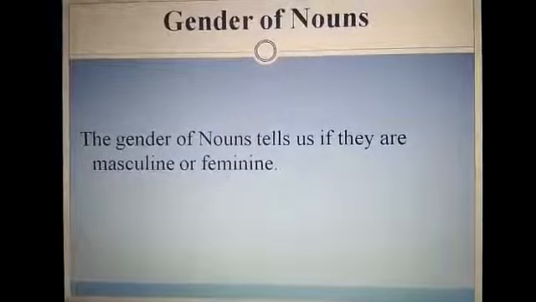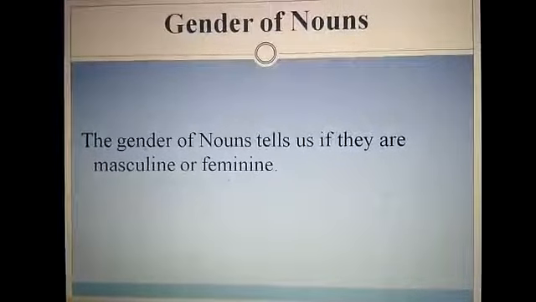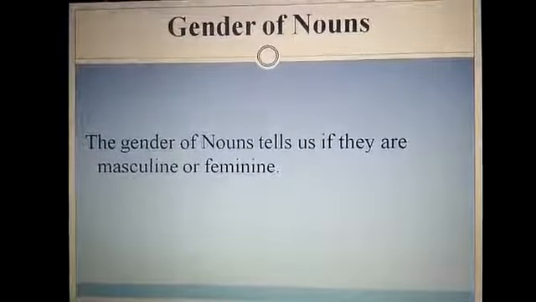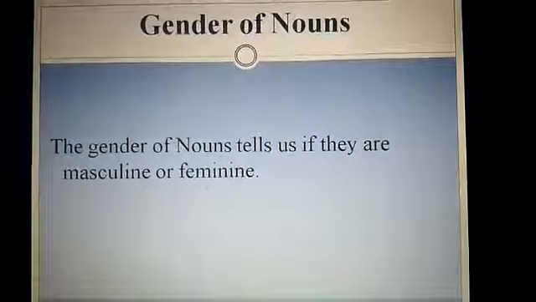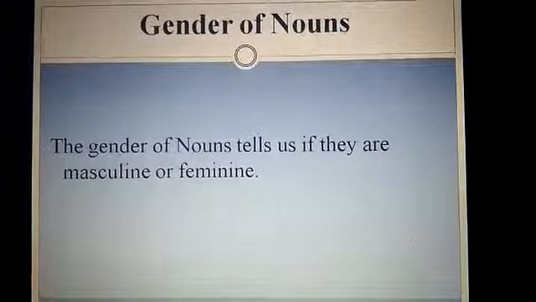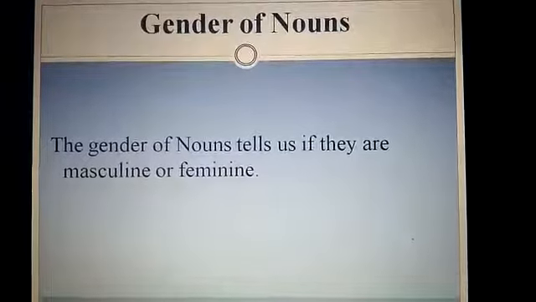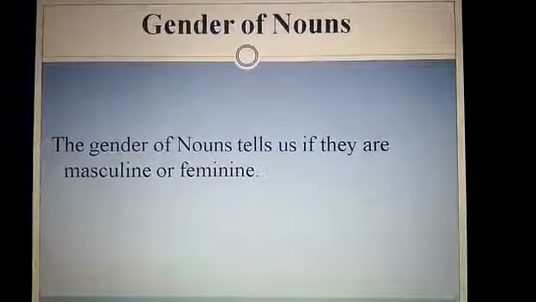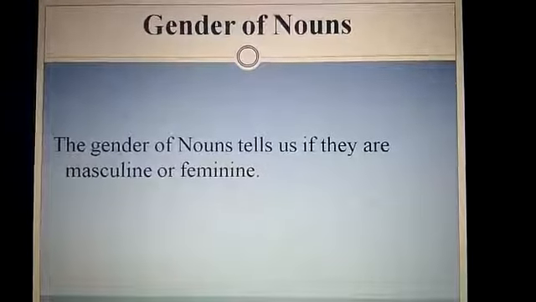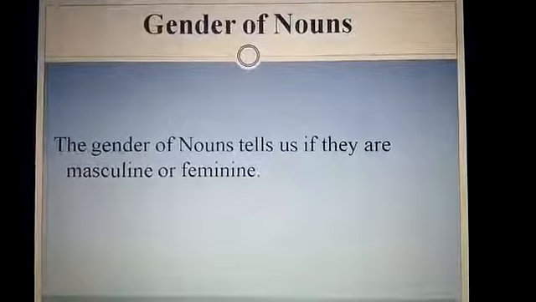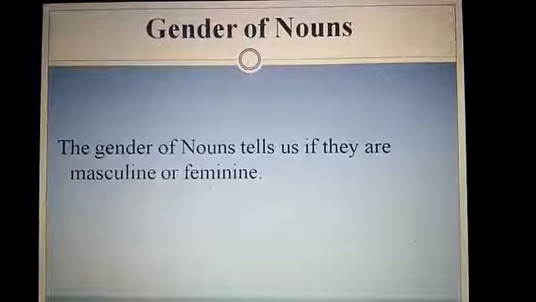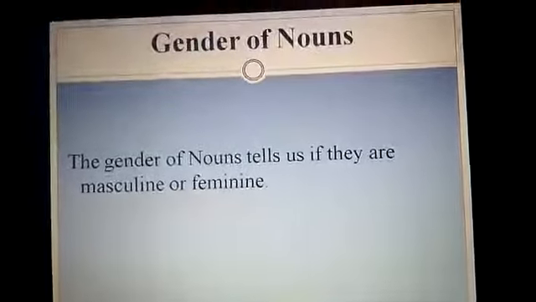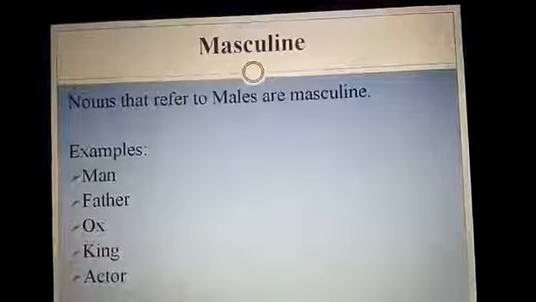Our today's topic is also related to nouns, but here we will discuss the gender of nouns. First, let's discuss what the gender of nouns is. The gender of nouns tells us if they are masculine or feminine. As you know, in this world there are different people and different living things. We can say all living things have two genders. One is masculine and the other is feminine, and they live in pairs. So we have separate names for both genders. Let's discuss it one by one, and then it will be more clear to you.